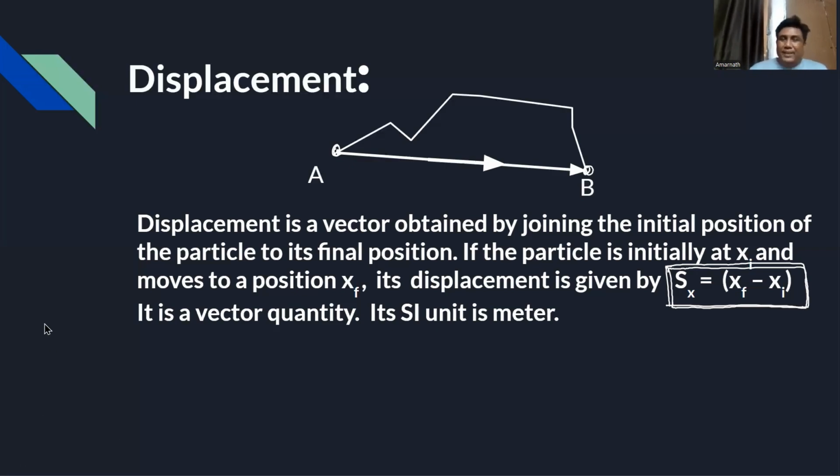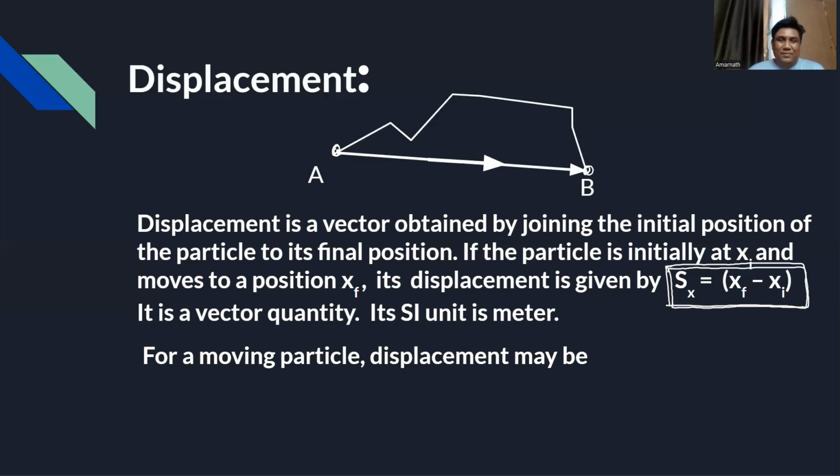Now, think of that. For a moving particle, can the displacement be zero? Yes, if it comes back to the original position. So for a moving particle, displacement may be positive if it is going towards the positive x-axis, zero if it is coming back to the original point, and it can even be negative.